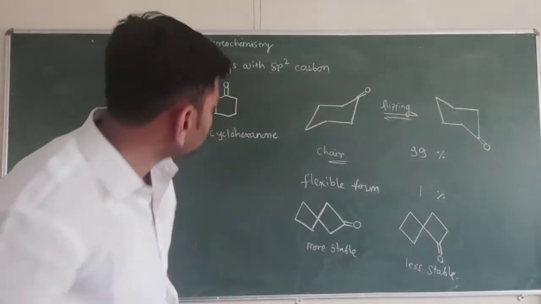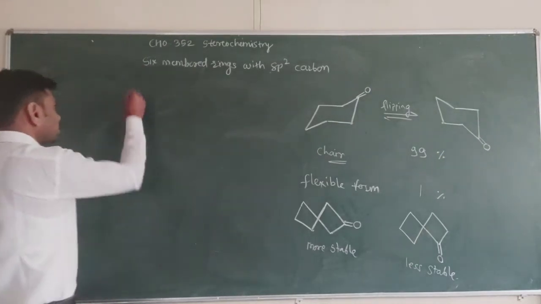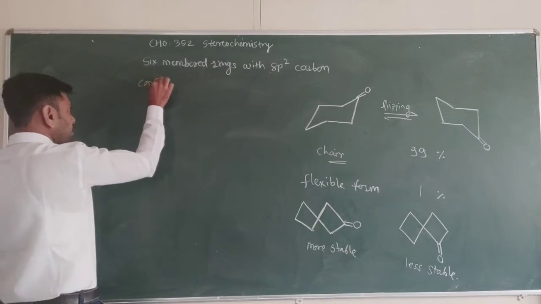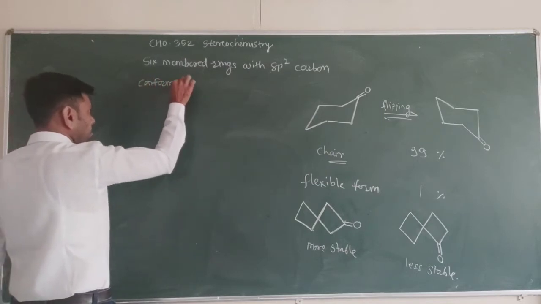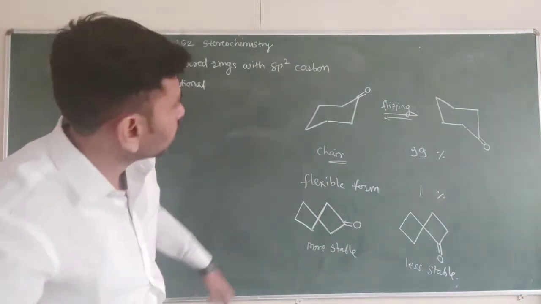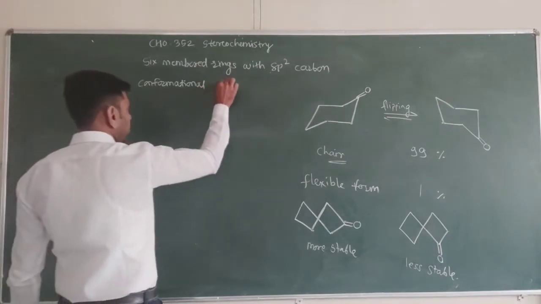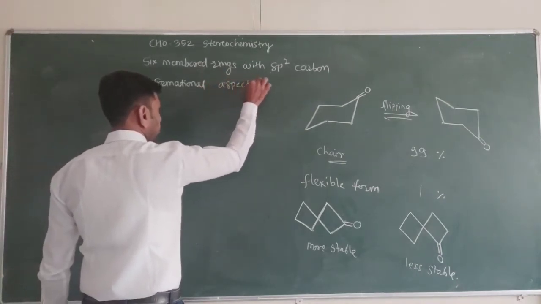Now there are some conformational aspects which we have to discuss here. What changes are there while adding the sp2 carbon to this ring system? The important aspect is the angle.